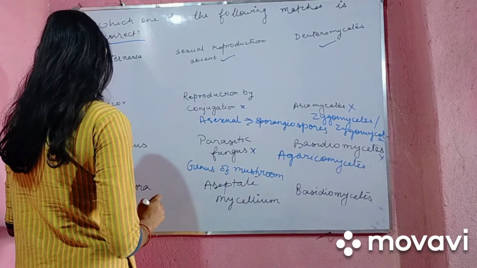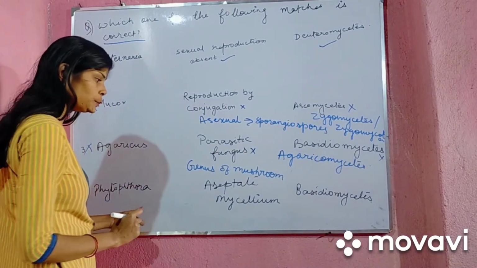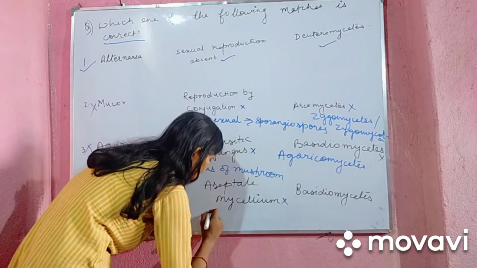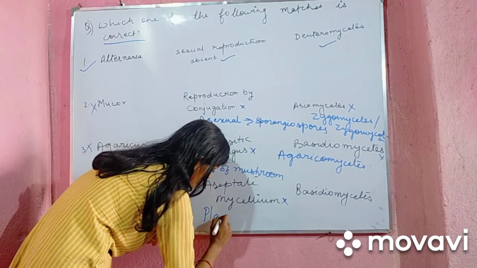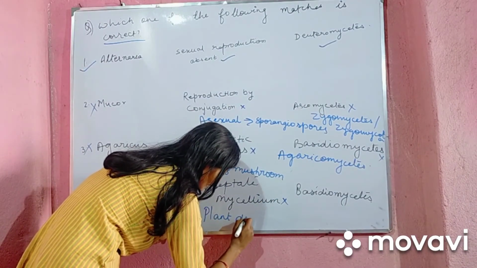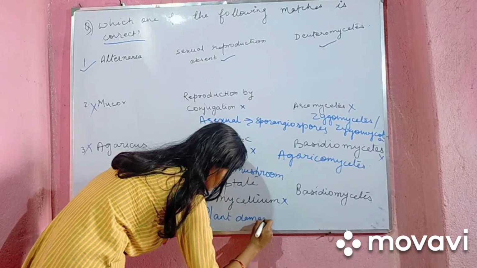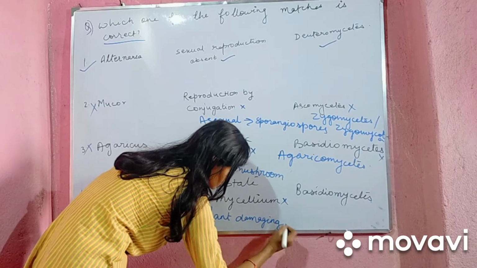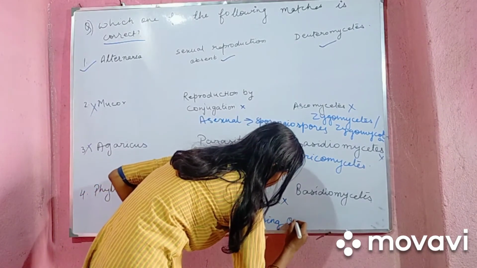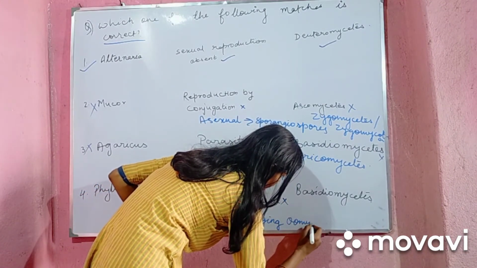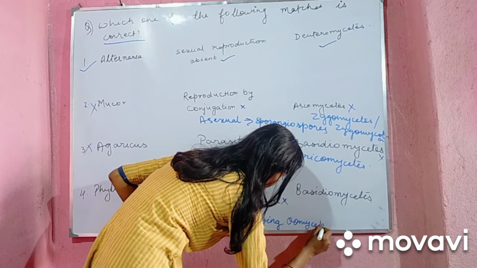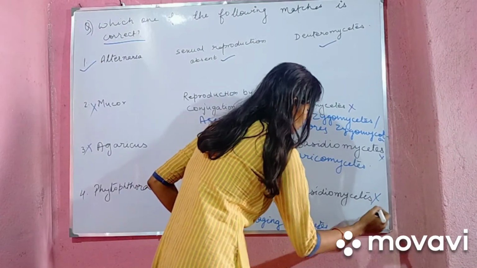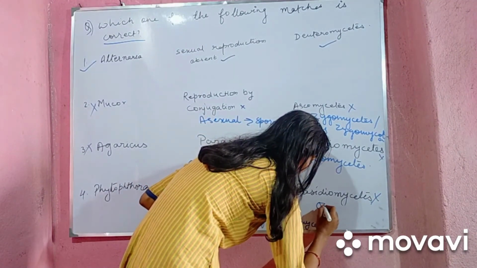Let's come to the last option, Phytophthora, aseptate mycelium. No, it's a plant-damaging oomycete, and the class is not Basidiomycetes, it is Oomycota.